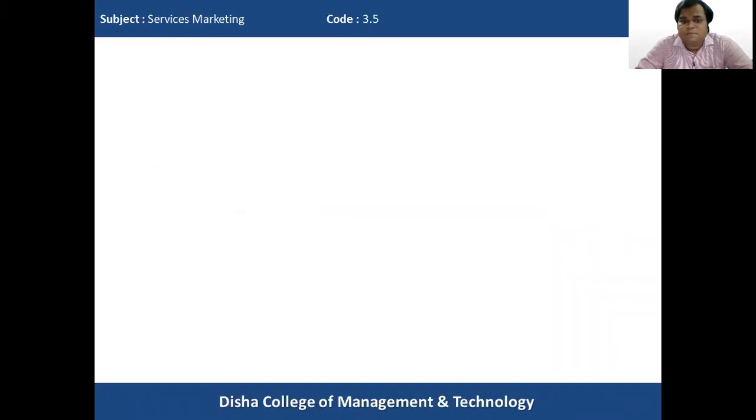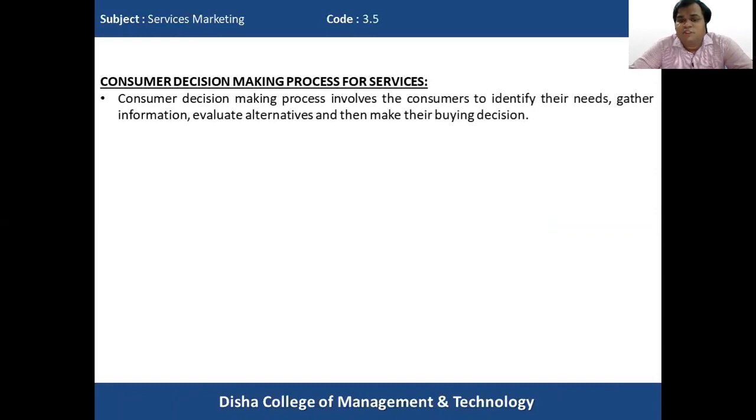We'll start with this consumer decision making process for services. Consumer decision making process involves the consumer to identify their needs, gather information, evaluate alternatives, and then make their buying decision. So when we say that we are discussing the consumer decision making process, generally certain stages are there which need to be discussed in order to understand the complete decision making process which the consumer undergoes while coming to the decision whether to buy or not that particular service.